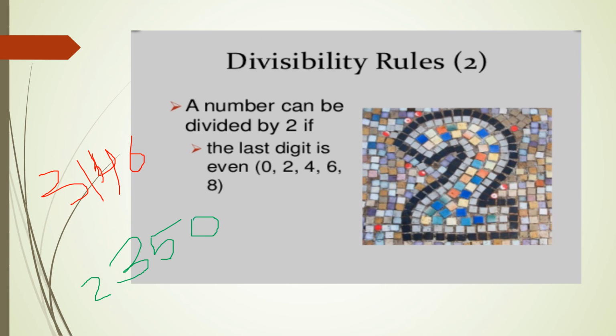Can 2 divide 2350? Yes or no? Yes, because the last digit is 0. It means that 2 can completely divide this number. So this was the divisibility rule for 2.